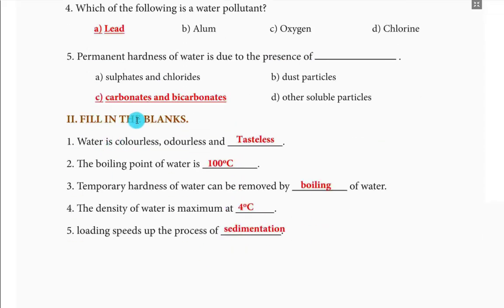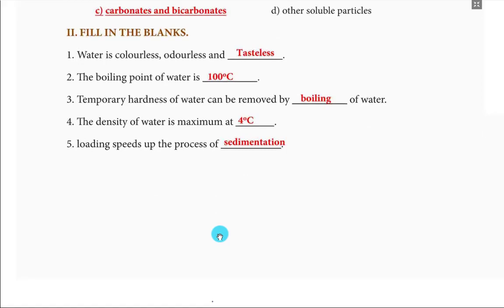Second Roman letter, fill in the blanks. Water is colorless, odorless and dash, tasteless. The boiling point of water is dash, 100 degrees Celsius. Temporary hardness of water can be removed by dash of water. Boiling. The density of water is maximum at dash, 4 degrees Celsius. Loading speeds up the process of dash, sedimentation.